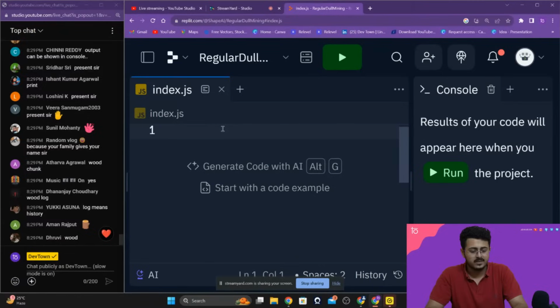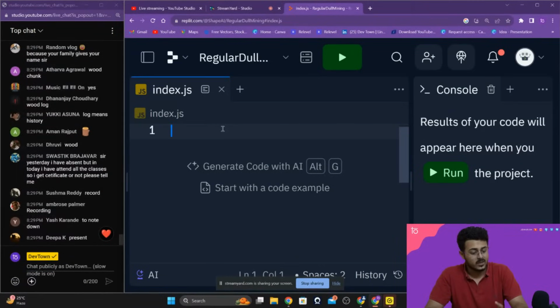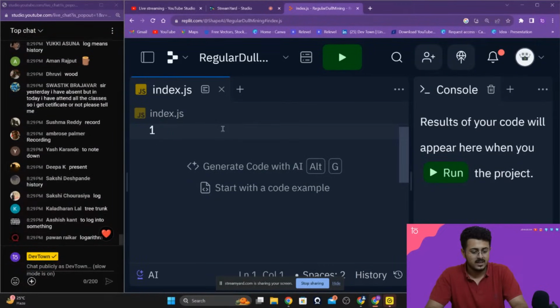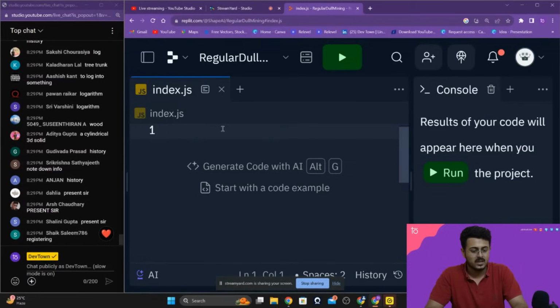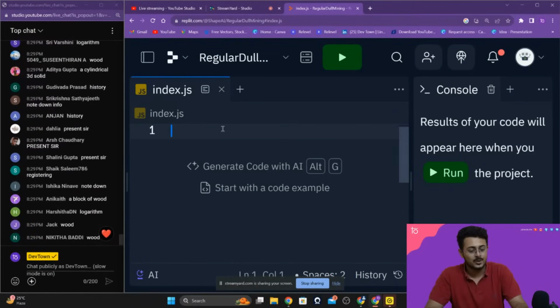Word, okay. Log means history, okay. To record something, recording something, to note down something, okay. A tree trunk, okay. To log into something, good. A cylindrical 3D solid, okay. That's way too specific. To note down something.